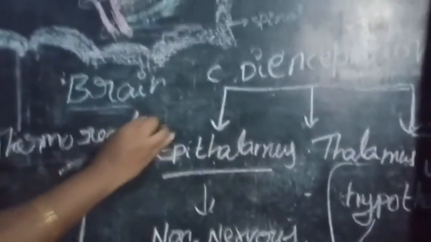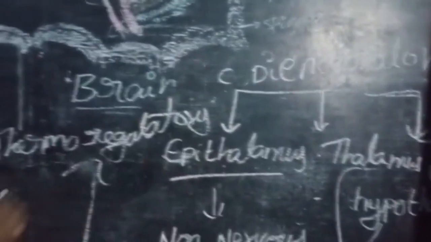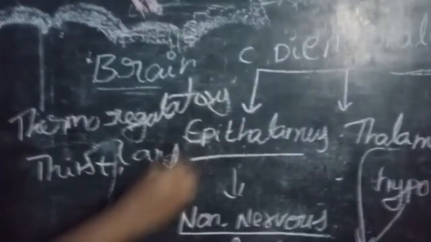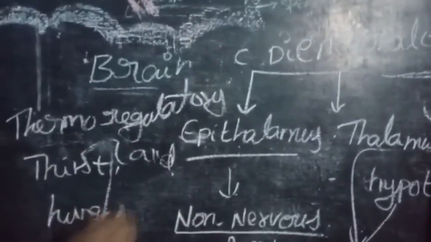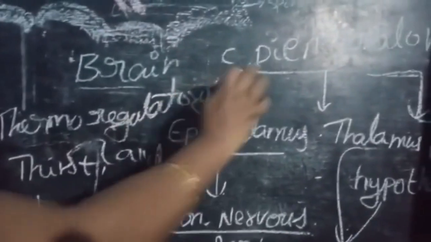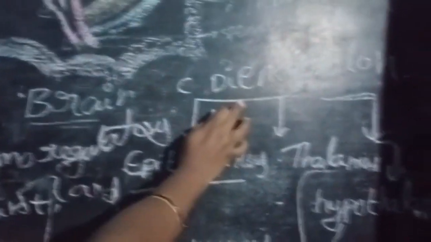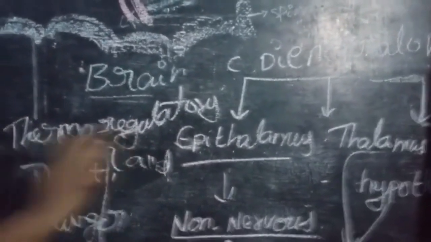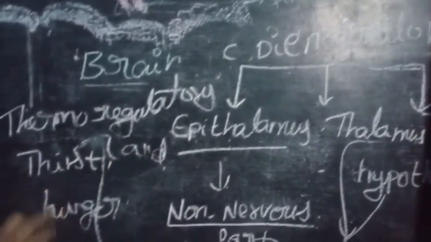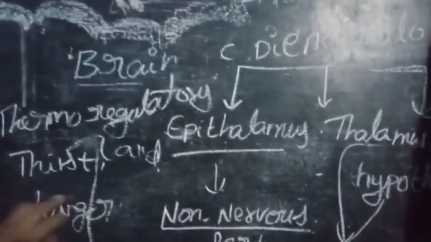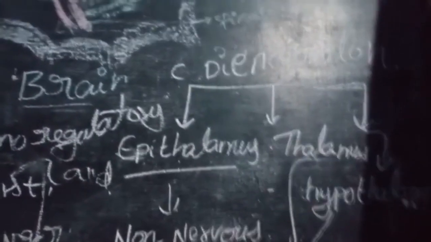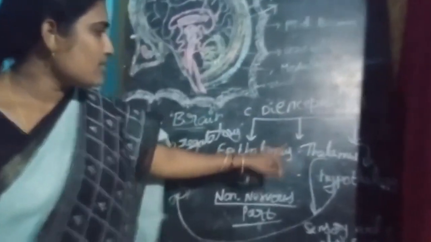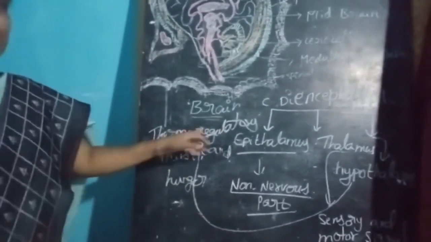Thermoregulatory, thirst, and hunger centers. Which part is this? This is the forebrain, the diencephalon part, and it consists of the hypothalamus. These are the centers of thermoregulation, thirst and hunger. These are the main characteristics of the hypothalamus.